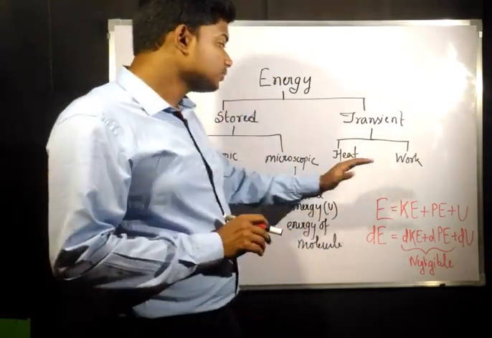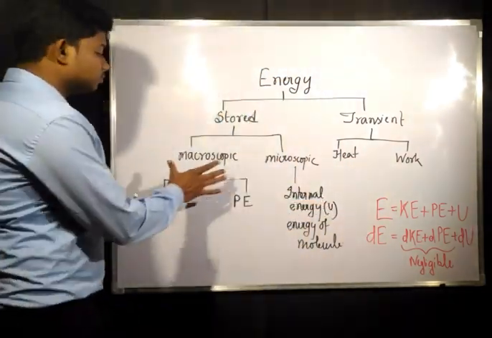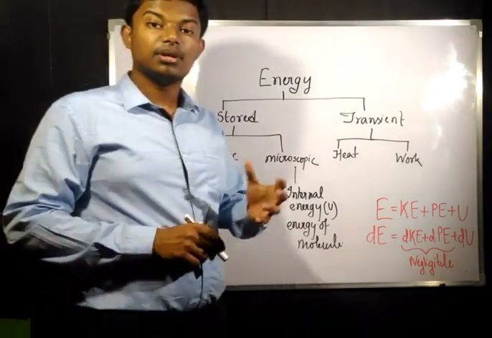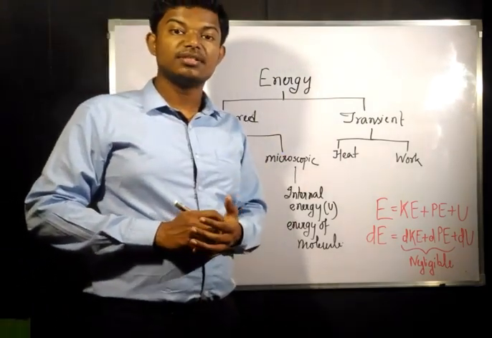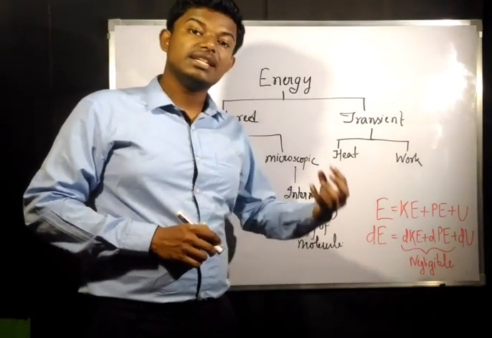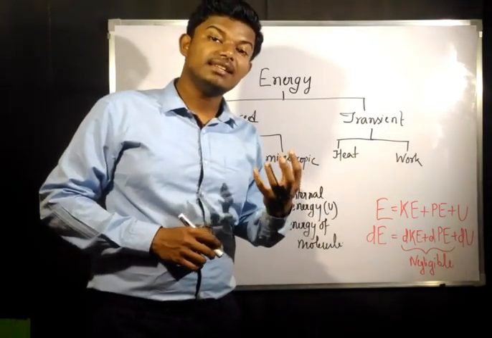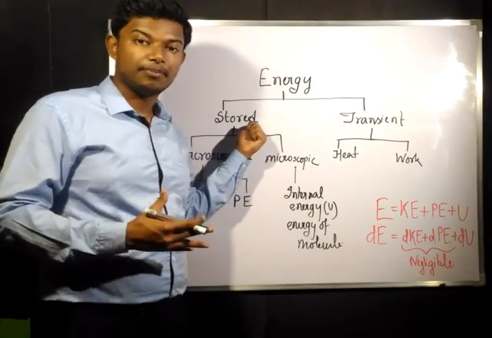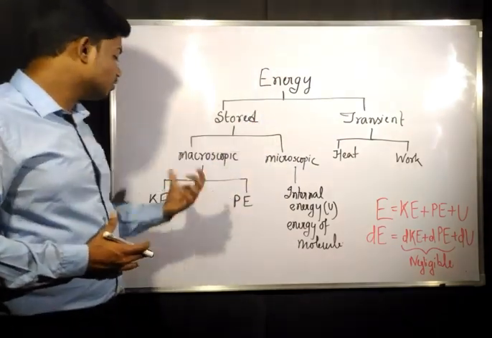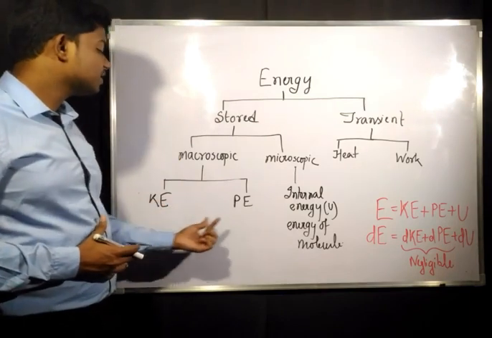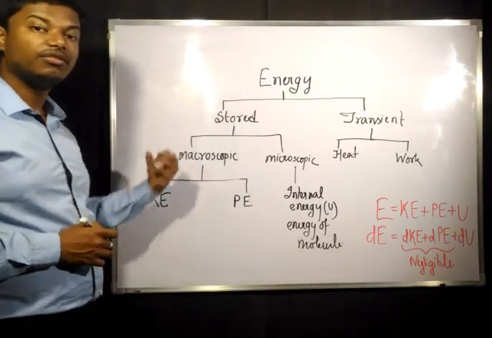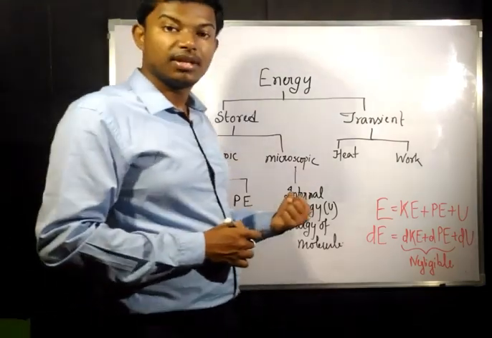Now for a process, the first law of thermodynamics is dQ equals dE plus dW. Now the dE is the stored energy of a system, or the energy of the system. This E consists of kinetic energy, potential energy and internal energy.